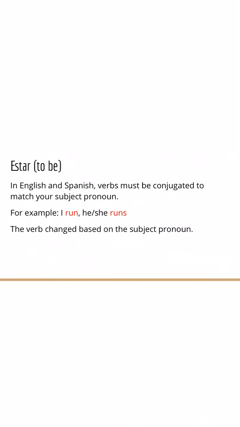All right, so in English and Spanish, we both know that verbs have to be conjugated to match that subject, right? This is why we practiced for so long, underlining that subject before we would conjugate that verb. That way we could see what pattern it is that we need to choose. So we see the example here, I run. I have to change run in the second portion for he or she and conjugate that to be runs.